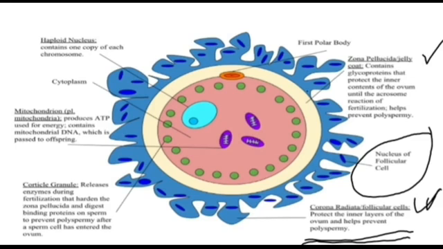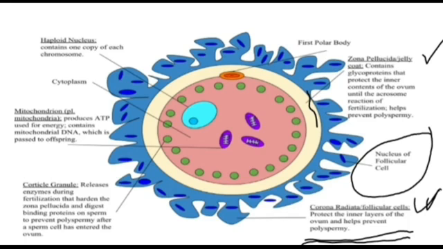Here is the jelly coat, which is present beneath the corona radiata. It contains glycoprotein that protects the inner content of the ovum until the acrosomal reaction of fertilization. It also helps to prevent polyspermy.